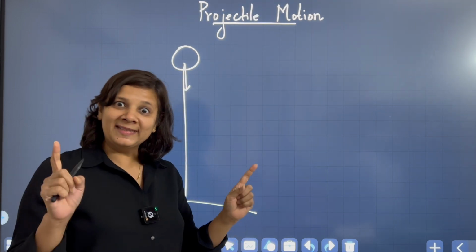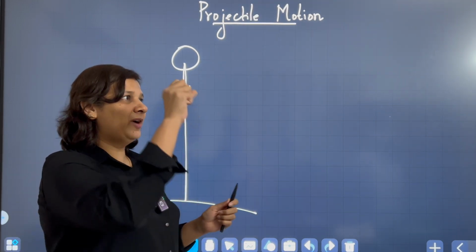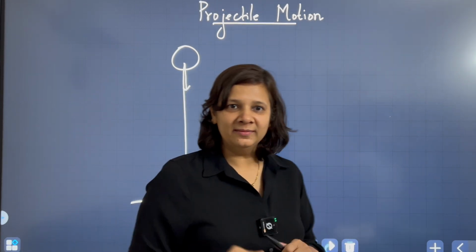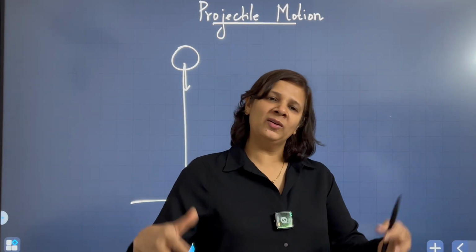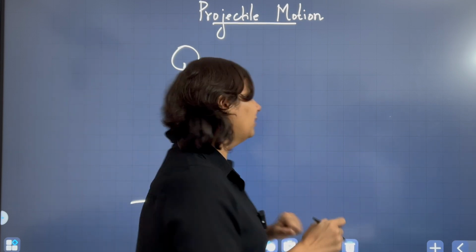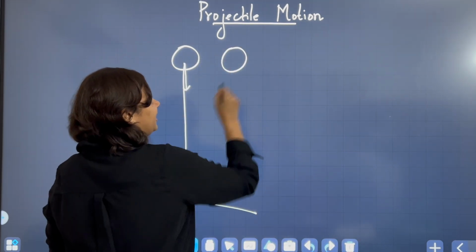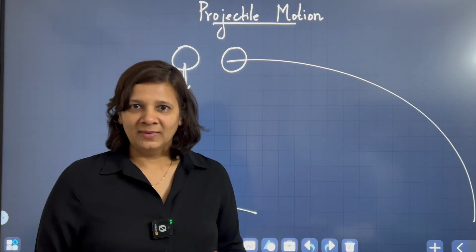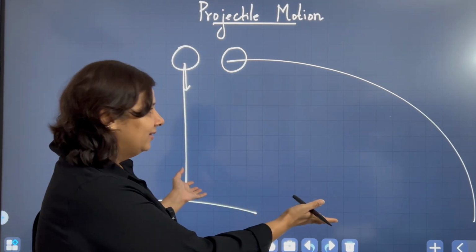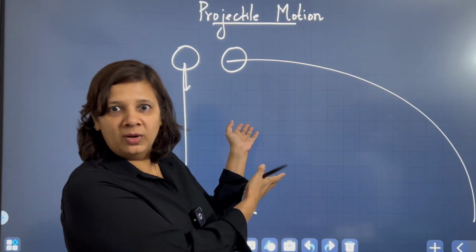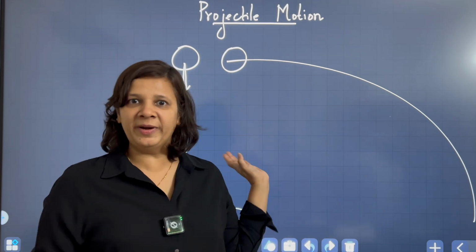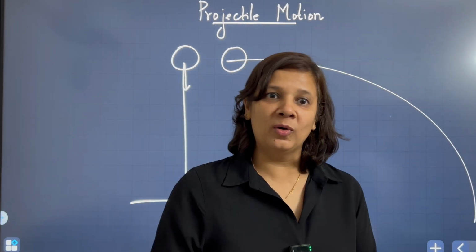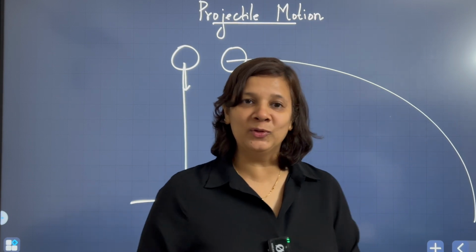Now, from the same height h, if I throw a ball horizontally with some speed, let us take 10 meter per second or something, then what will happen? This ball will go like this, and it is obvious that this ball covers a large distance compared to the first ball, right? But surprisingly, both the balls will take the same amount of time to hit the ground.